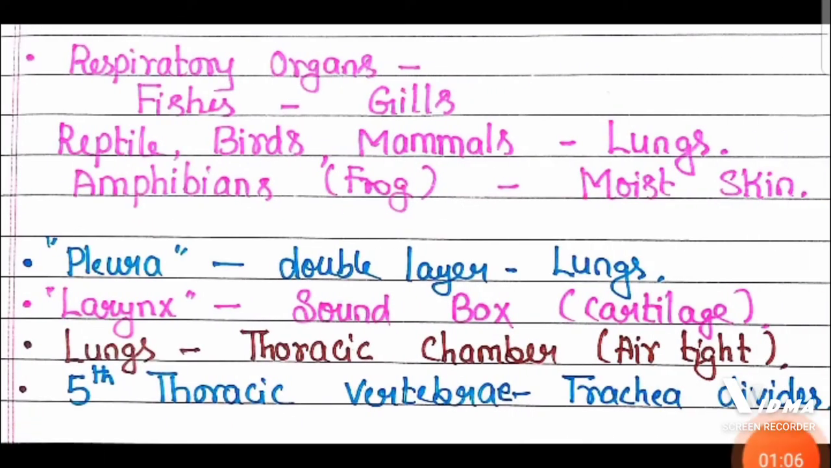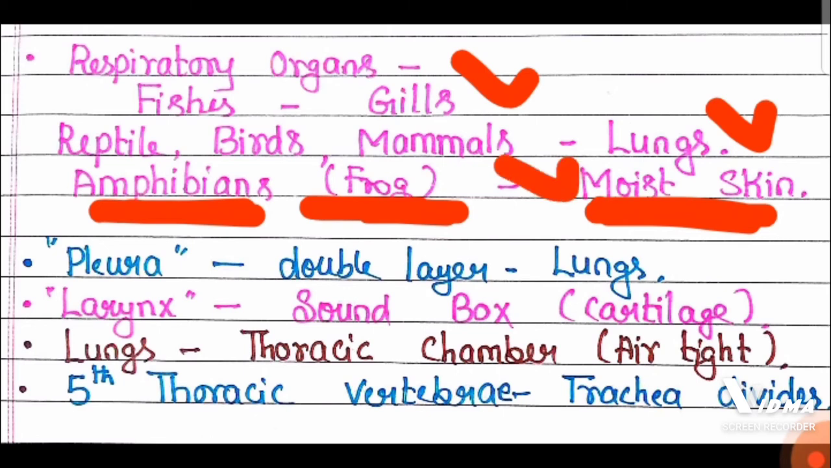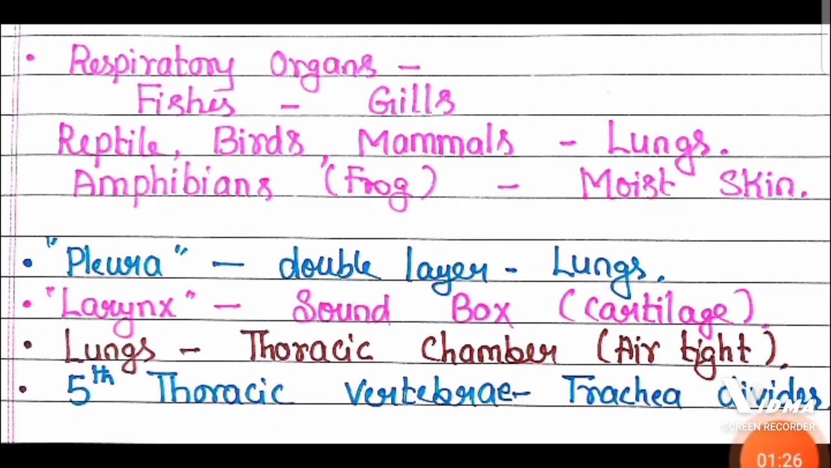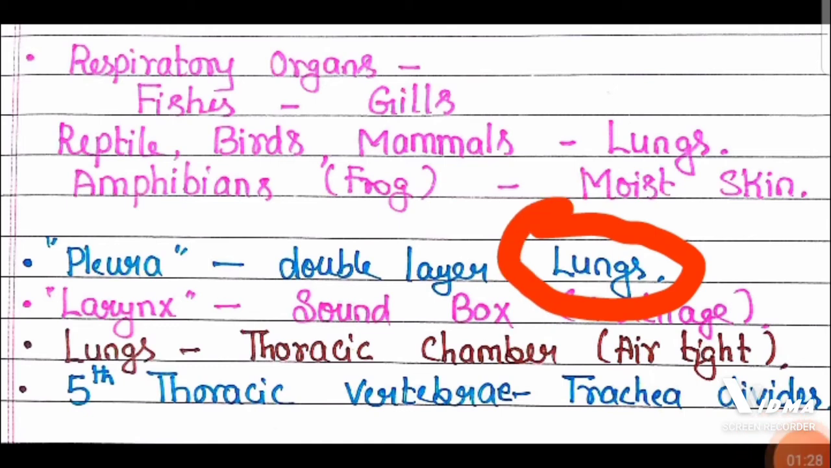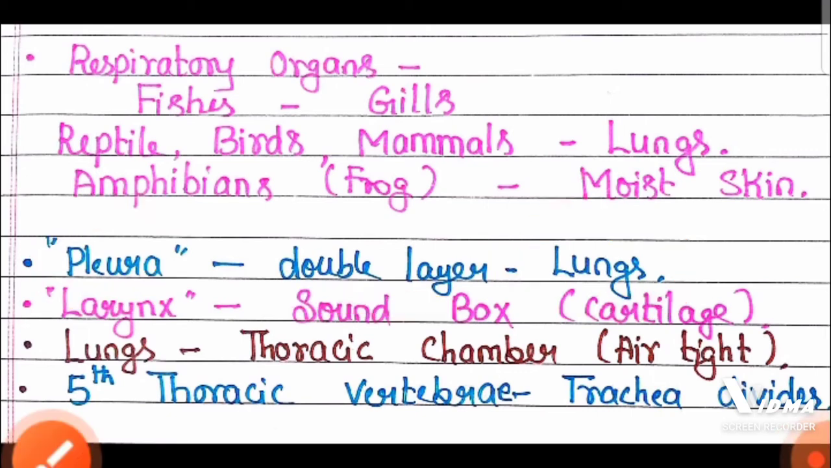Now, respiratory organs: fish have gills, and reptiles, birds, and mammals have lungs. Amphibians, especially frogs, in the NCERT textbook, they have mentioned it has moist skin. Remember, in frog, which is an amphibian, the respiratory organ is moist skin. Then remember the lungs are covered by a double layer called pleura, and in between the two layers there is a pleural cavity that protects the lungs.